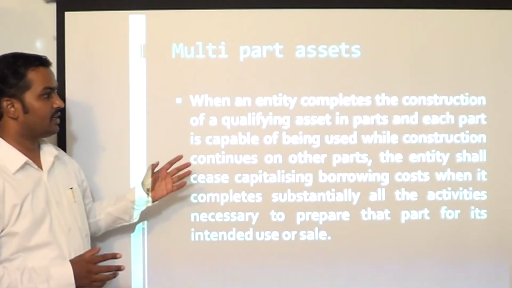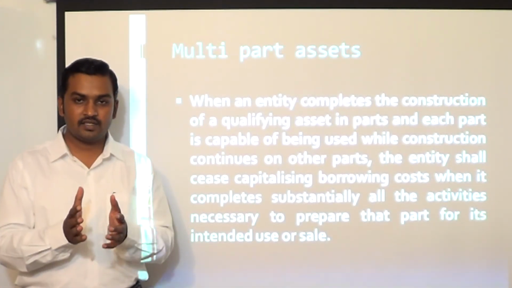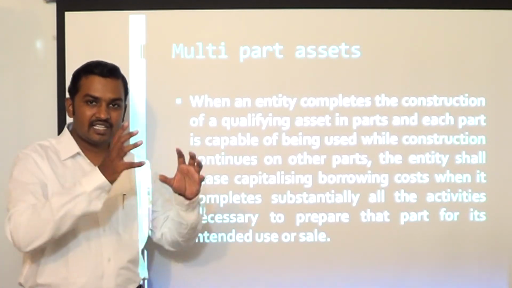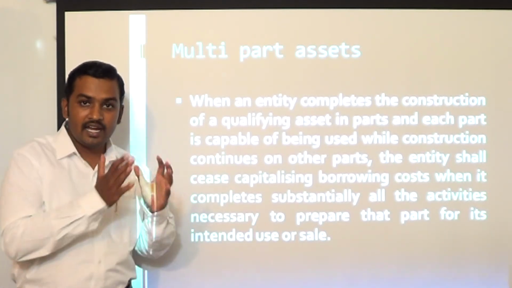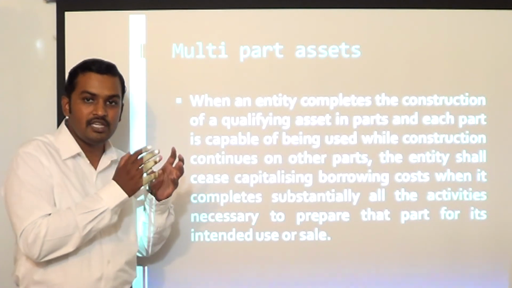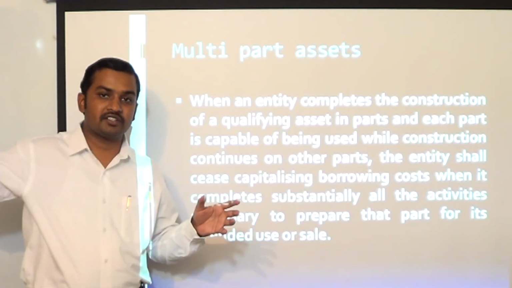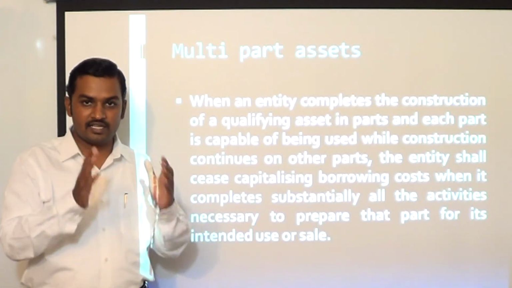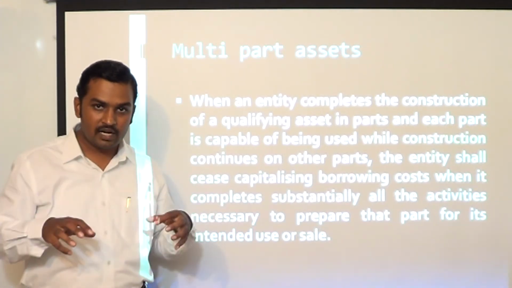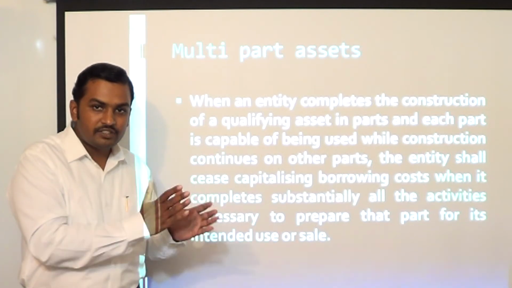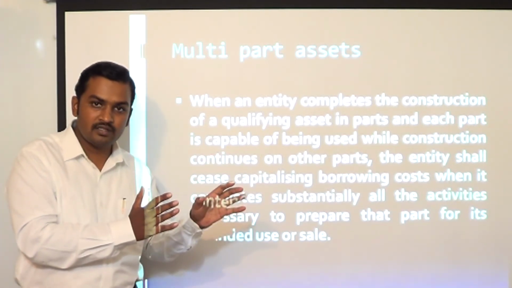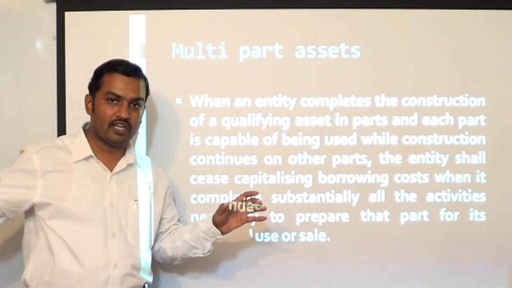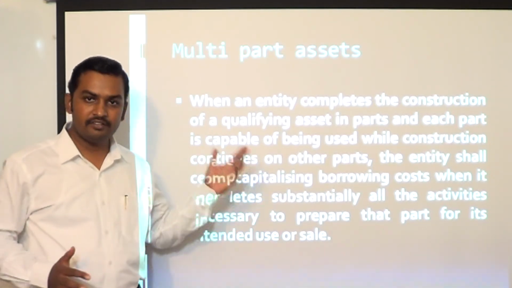Multi-part assets. Now what are multi-part assets? These are assets whose construction can be taken up in parts, and each part is capable of being used irrespective of the construction activity taking place in other parts. So we can say there is an asset which is being constructed in parts, and one part of the asset can be utilized irrespective of the construction phase of the other parts. I'll give you an example.